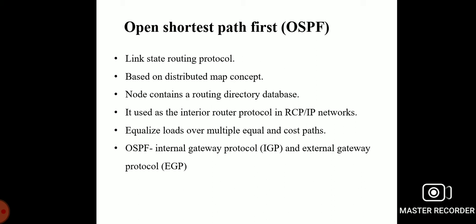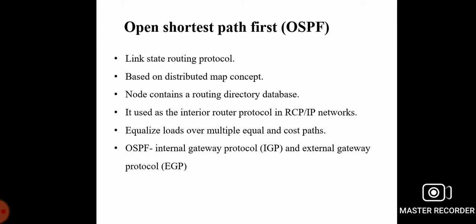It is now widely used as an interior router protocol in TCP/IP networks, and it computes a route through the internet of least cost based on a user-configured metric of cost.